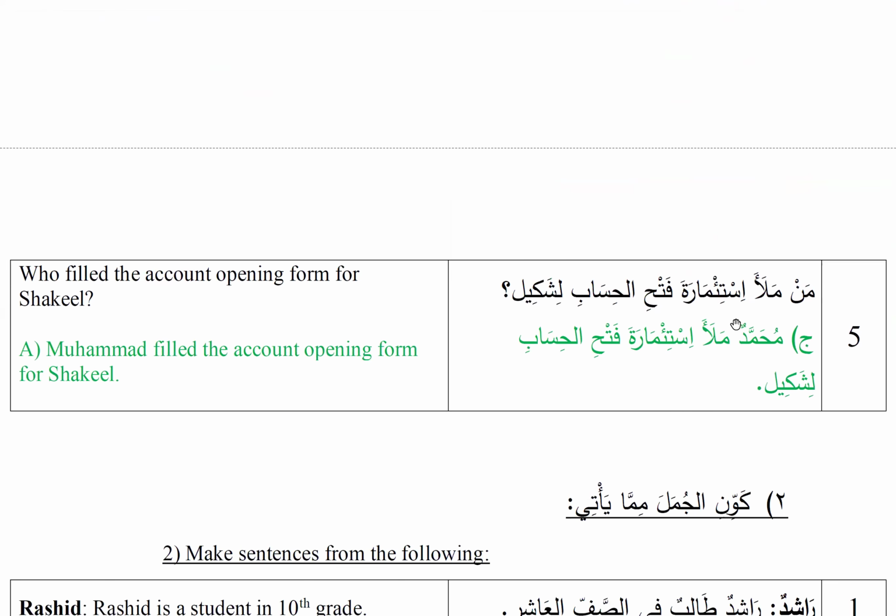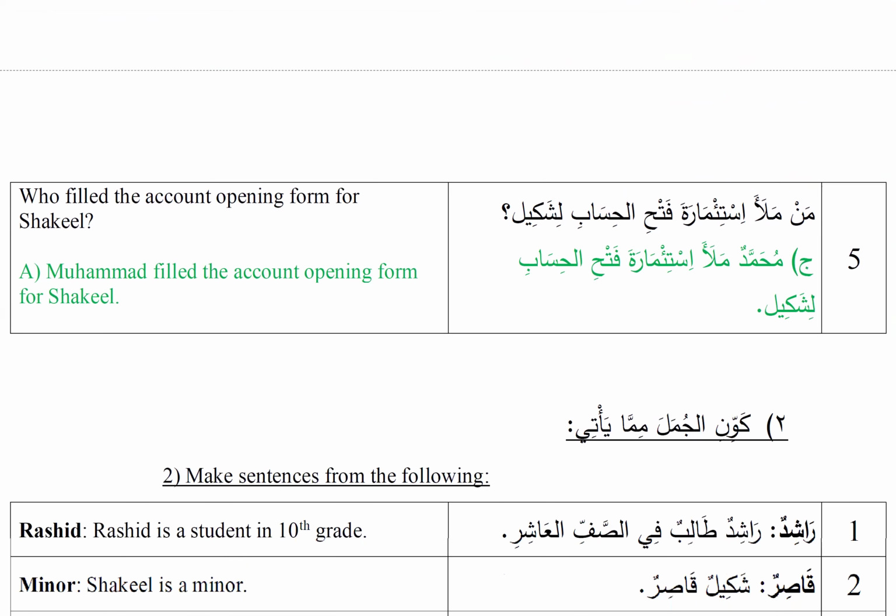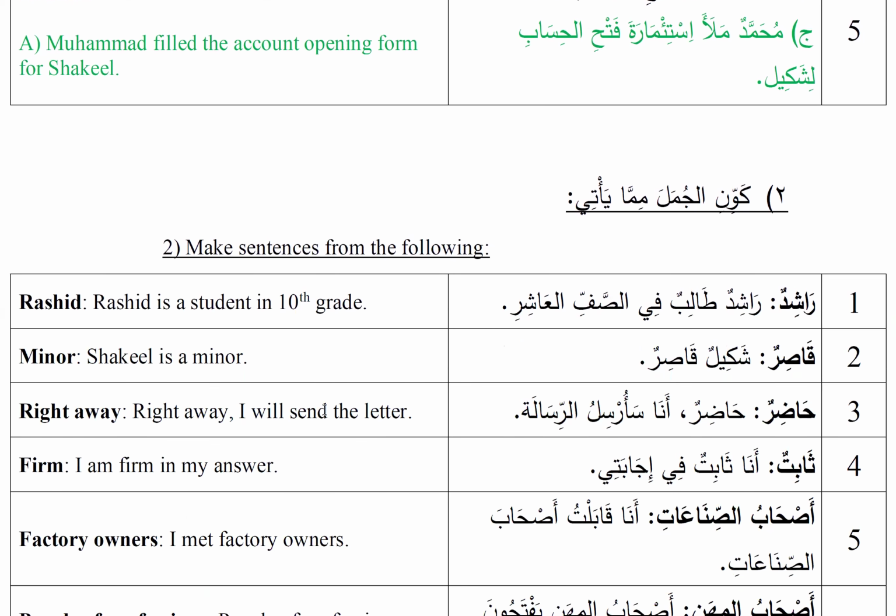Fifth one, من ملأ استئمارة فتح الحساب لشكيل? Who filled the account opening form for Shakeel? And the answer is محمد ملأ استئمارة فتح الحساب لشكيل. Muhammad filled the account opening form for Shakeel. Second question here is كون الجملة مما يأتي. Make sentences from the following.